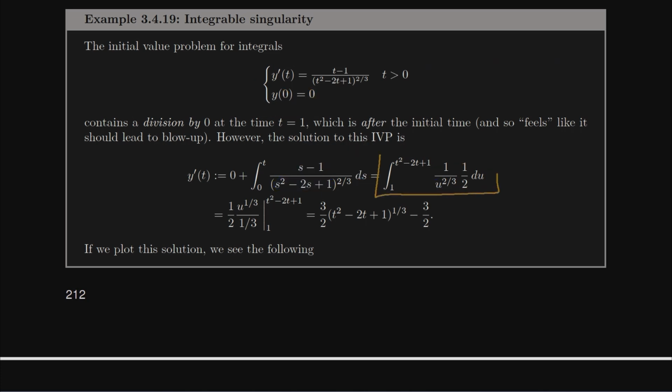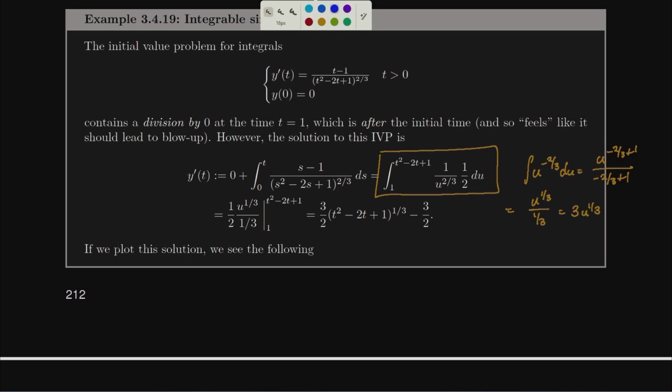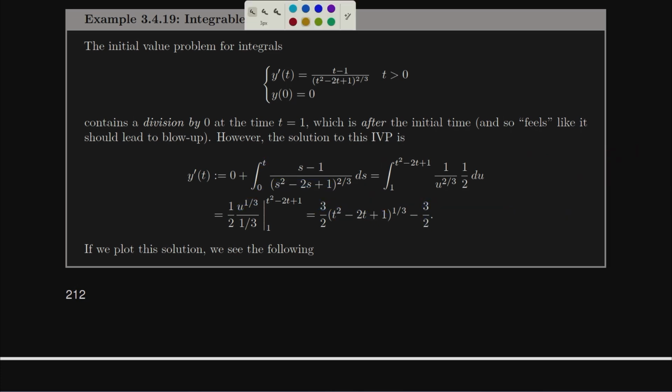And now we have an integral. I've replaced my bounds there as well. An integral just in the variable u. It looks like a power rule. The integral of u to the minus 2/3 is going to be u to the negative 2/3 plus 1, all divided by negative 2/3 plus 1. That ends up being what? u to the 1/3 divided by 1/3, also known as 3 u to the 1/3. And so we see a 3 u to the 1/3 show up here, u being the entire denominator, t squared minus 2t plus 1 when I evaluate at t, and then if I subtract off evaluating it at 0, t squared minus 2t plus 1, or 0 squared minus 2 times 0 plus 1 is just going to be 1, so I subtract 3/2. Okay, so this is now going to be my solution.